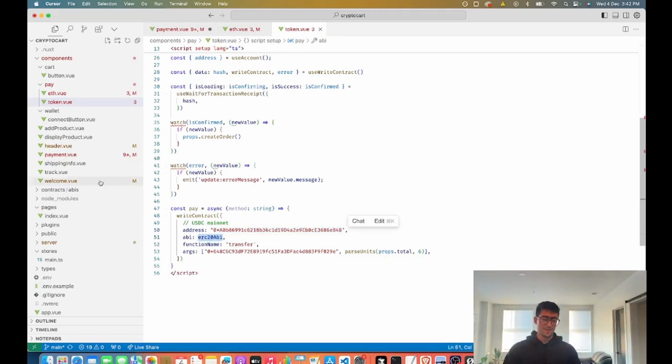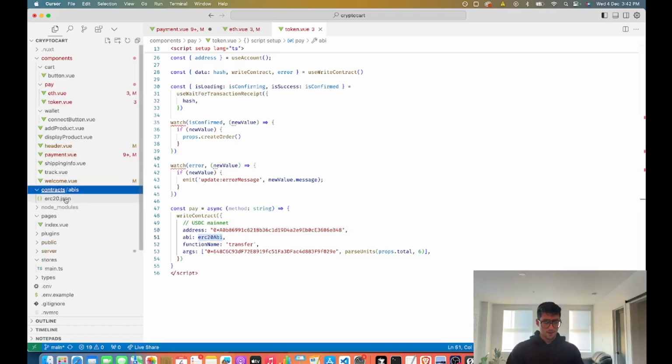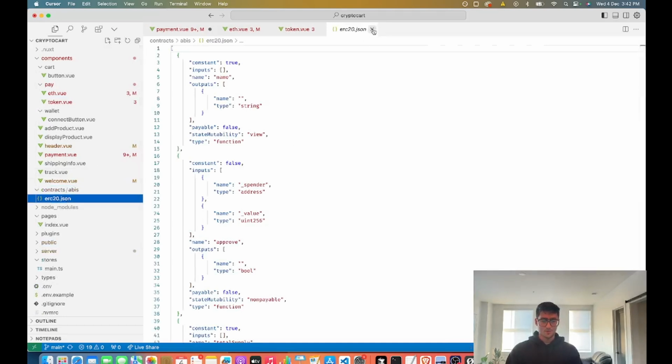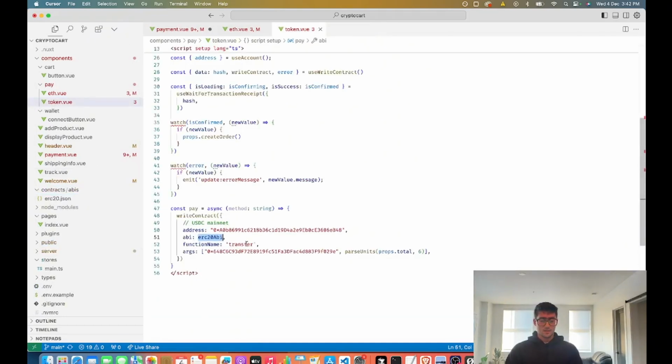We have the ERC20 ABI in here so that we know which functions we can call. We're calling transfer on the USDC token contract, which allows us to transfer whatever amount. The total is just 1-to-1 because USDC and US dollars are 1-to-1. Those are the arguments we pass in, and that's what allows us to send USDC instead of ETH.